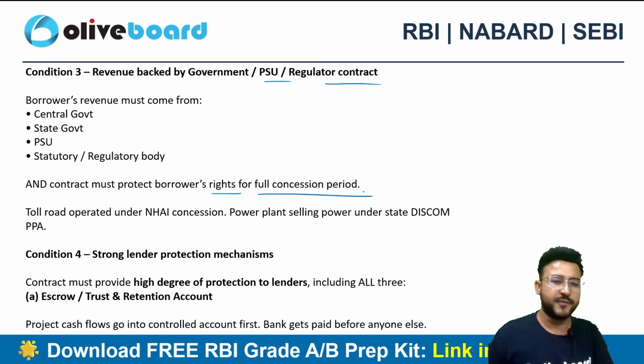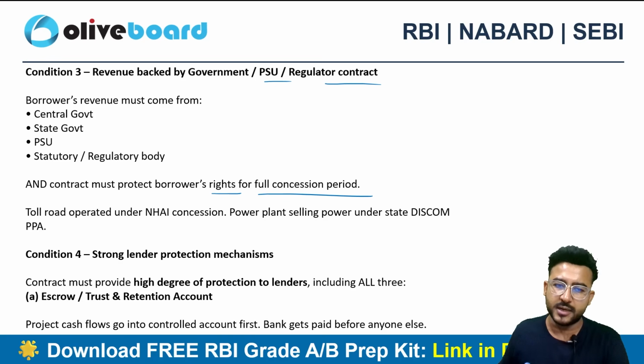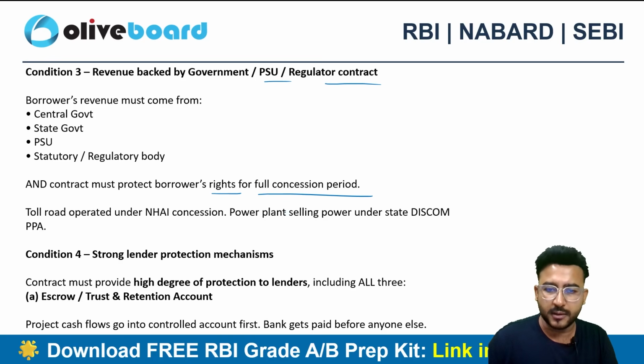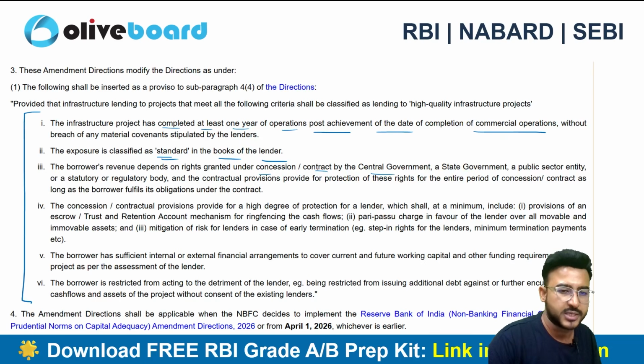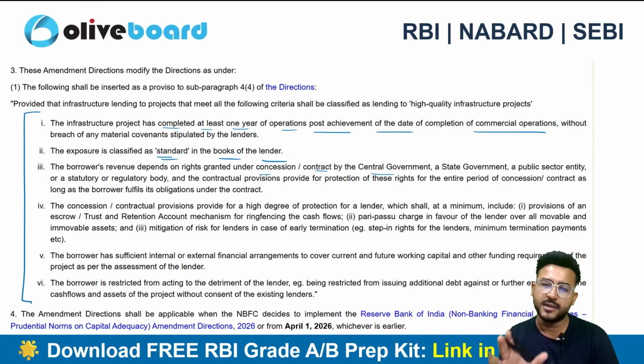For example, a toll road operated under an NHAI concession, or a power plant selling power under a DISCOM PPA. We just have to understand the crux of it.